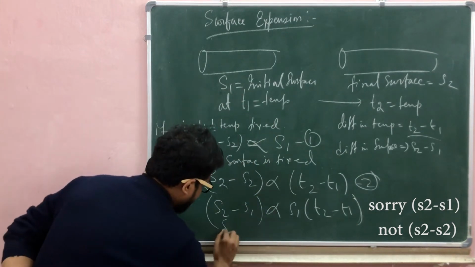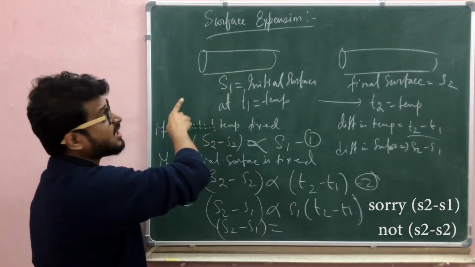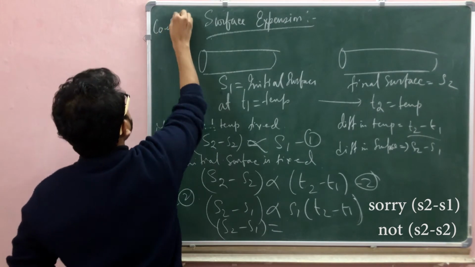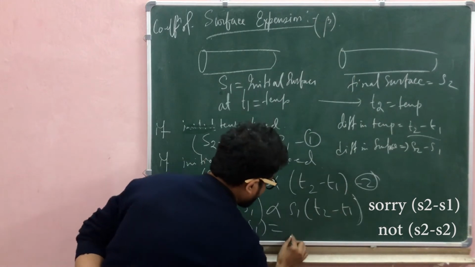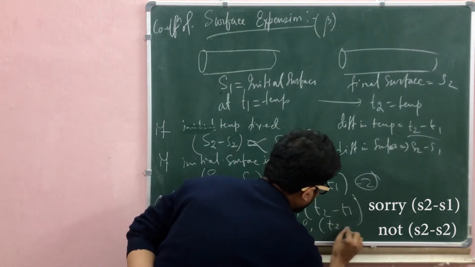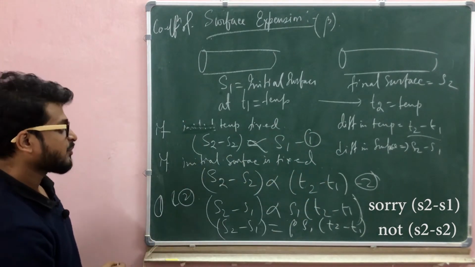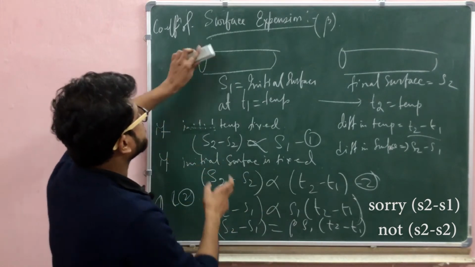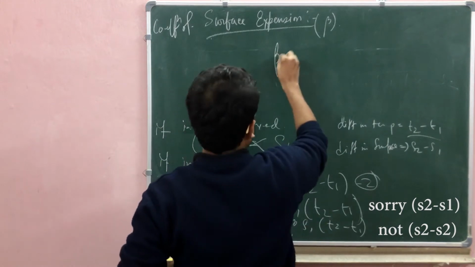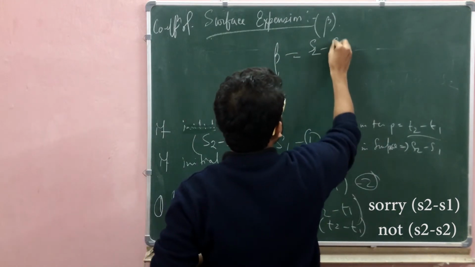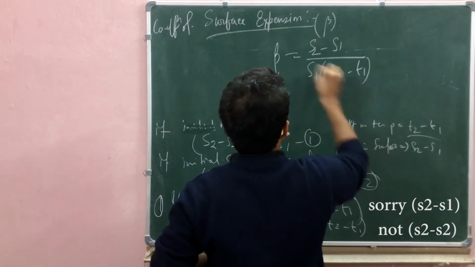Okay, here S2 minus S1 equals the proportionality constant times S1 times T2 minus T1. That constant is named the coefficient of surface expansion, and the symbol is beta. So the final value of beta equals S2 minus S1 by S1 times T2 minus T1.